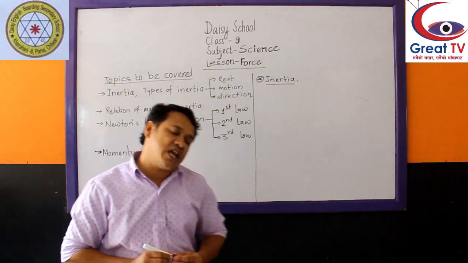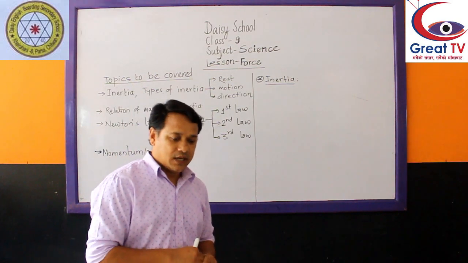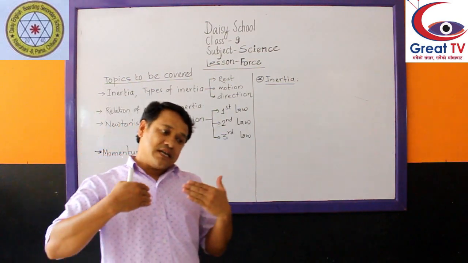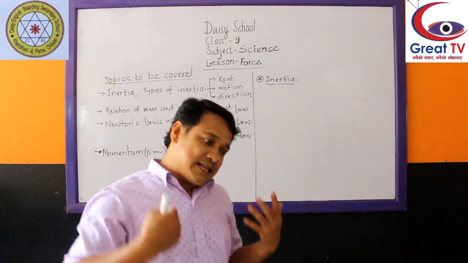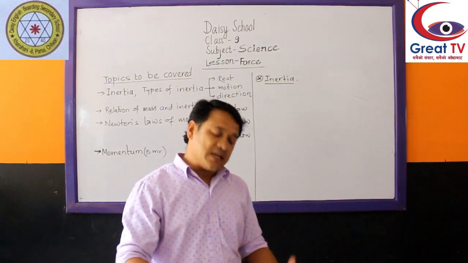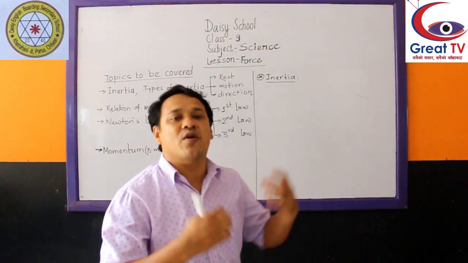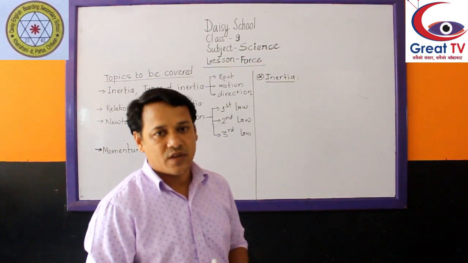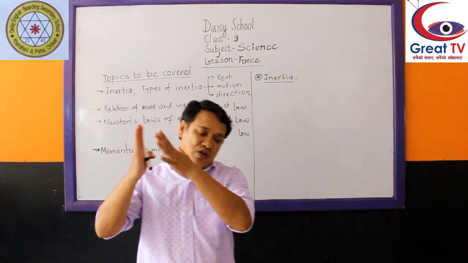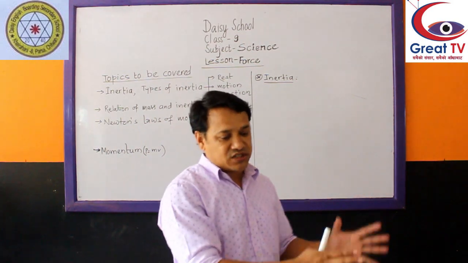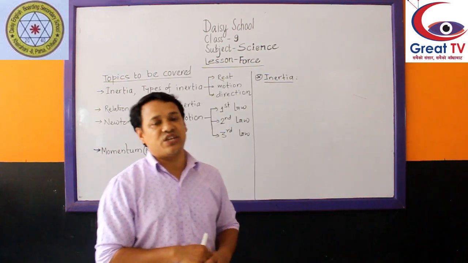Do you know the meaning of inertia? Actually, inertia means the property of a body to like to remain in the same state. That means a rest object wants to remain at rest, and a moving object continuously moves uniformly on a straight path. It does not want to change its state. A rest object does not want to change into motion, and a moving object does not change into rest unless and until an external force is used over it.